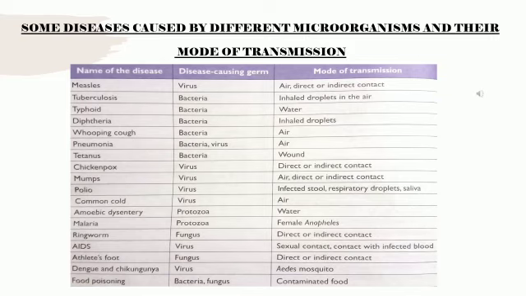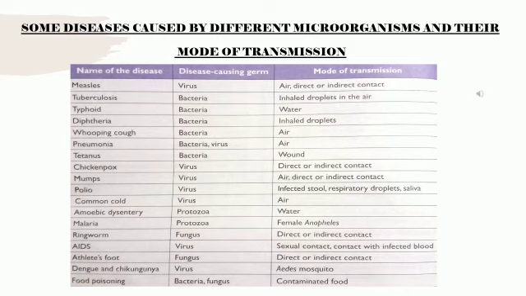Here is a table which shows some diseases caused by different microorganisms and the mode of transmission. Like we studied airborne, waterborne, and also through insects and animals. So that is a mode of transmission. Let us see the table. The name of the disease is one column, the disease causing germ is another column, and then mode of transmission. Totally 3 columns are there.